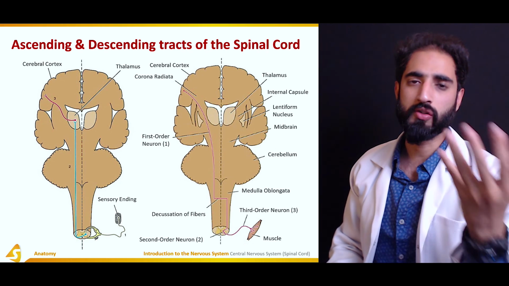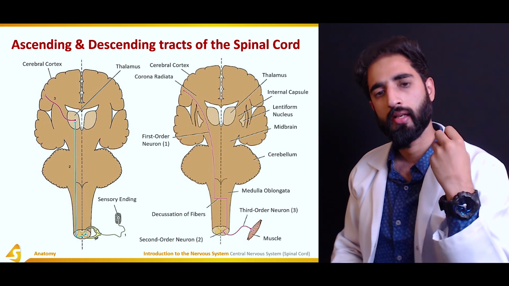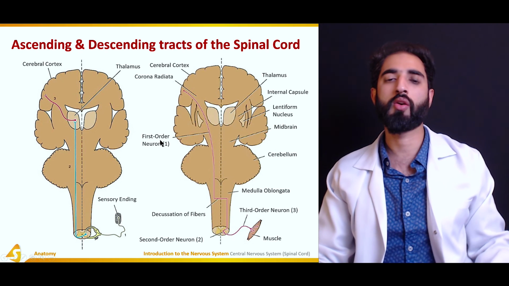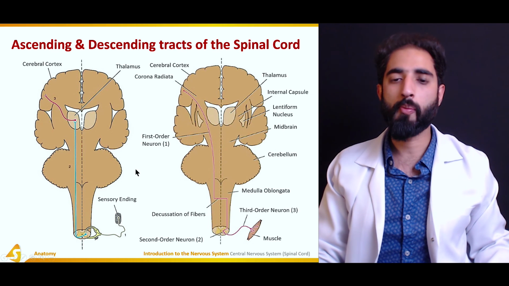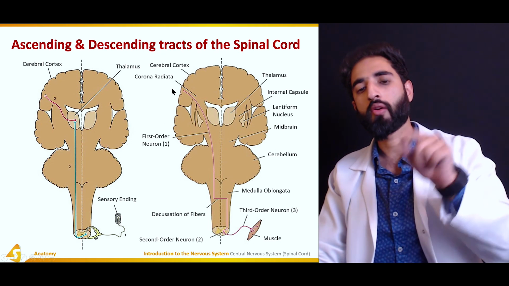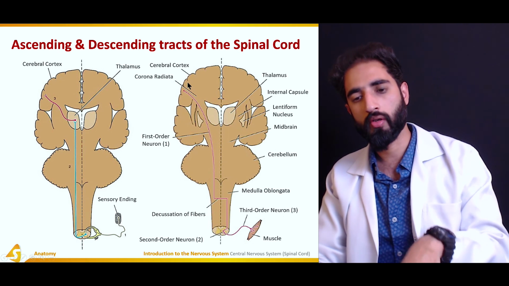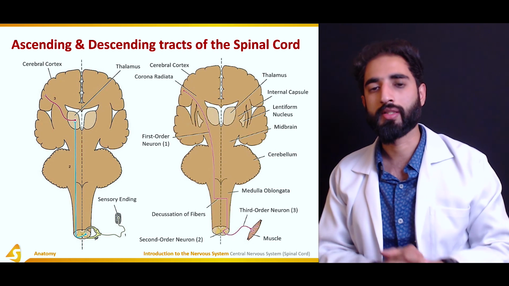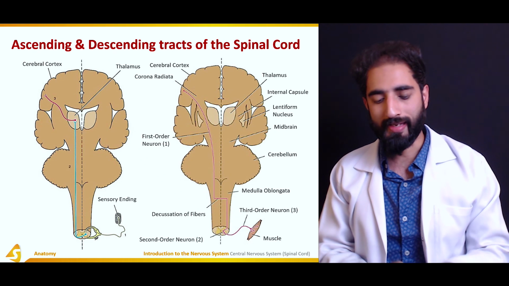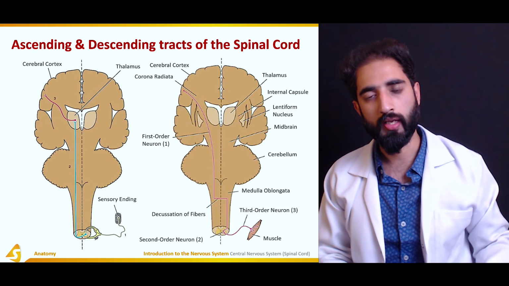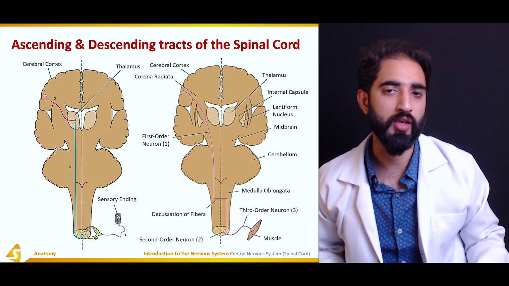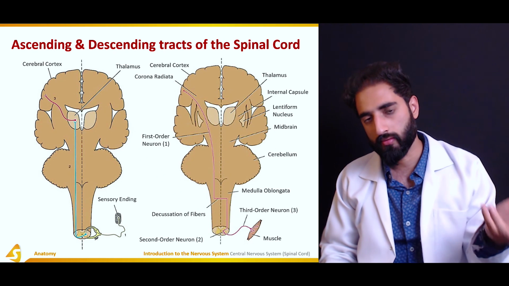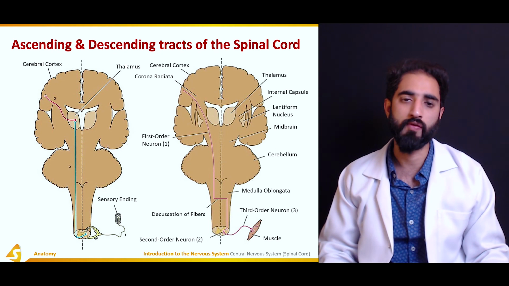In numerous cases there is no interneuron present in the descending tract. In that case, instead of using the nomenclature of first order, second order, and third order neuron, we can just use the nomenclature of upper motor neuron and lower motor neuron. The one that originated from the cerebral cortex was the upper motor neuron, and it terminated on the alpha motor neuron of the spinal cord, which was the lower motor neuron. That also gives us the clinical terms upper motor neuron lesion and lower motor neuron lesion, whenever there is an injury or dysfunction in these different neurons, giving different types of clinical manifestations.